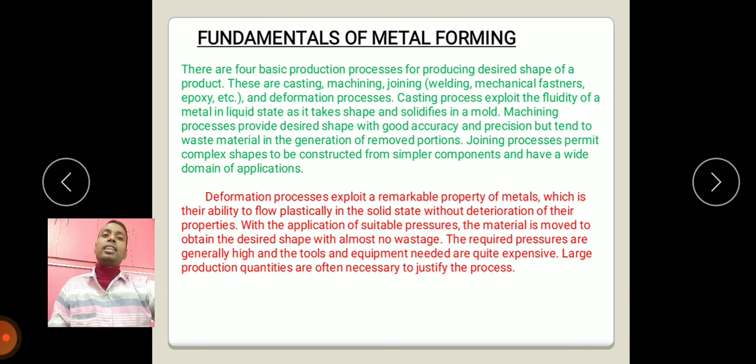In casting and in machining process, so much wastage is there. In machining process, maximum wastage is there. But in deformation or forming process, there is no wastage of material. The required pressures are generally high and the tool and equipment needed are quite expensive. This is the drawback of forming process. Large production quantities are often necessary to justify the process from an economical point of view.